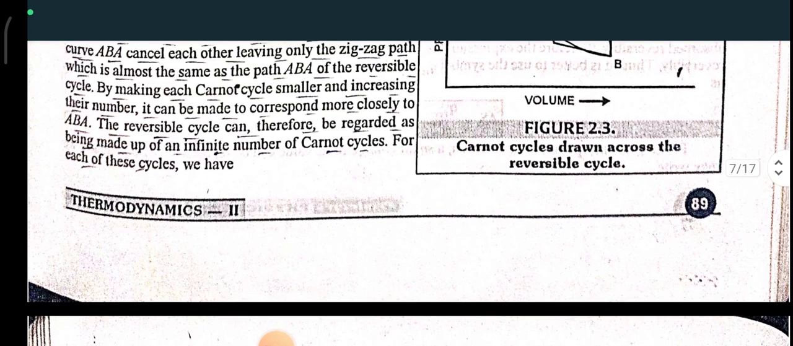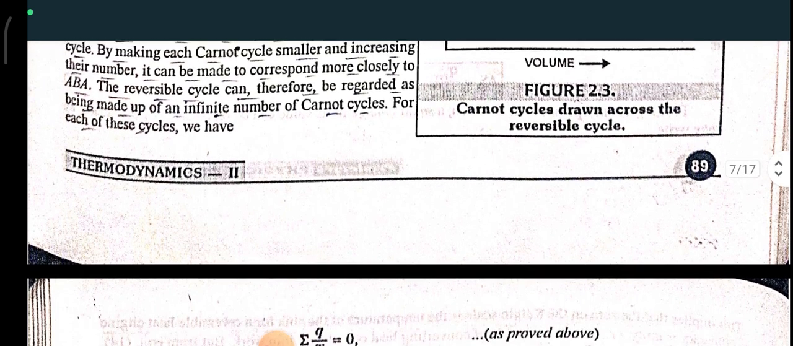Now consider a reversible cycle ABA. It may be regarded as being made up of a number of Carnot cycles drawn across the diagram. Starting from A and going through all the cycles successively from A to B, it can be shown that all paths inside the closed curve ABA cancel each other, leaving only a zigzag path which is almost the same as the path ABA of the reversible cycle. By making each Carnot cycle smaller and increasing their number, it can be made to correspond more closely to ABA. The reversible cycle can therefore be regarded as being made up of an infinite number of Carnot cycles. For each of these cycles, we have summation of Q upon T equal to 0 as proved above.